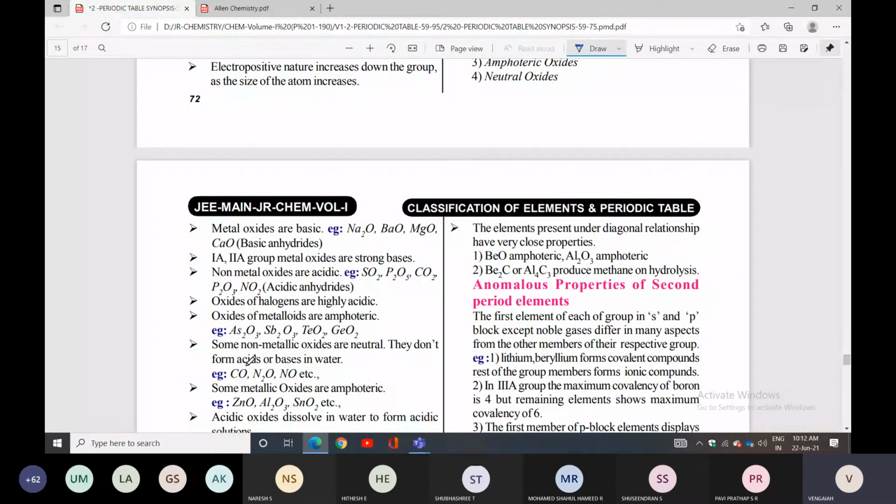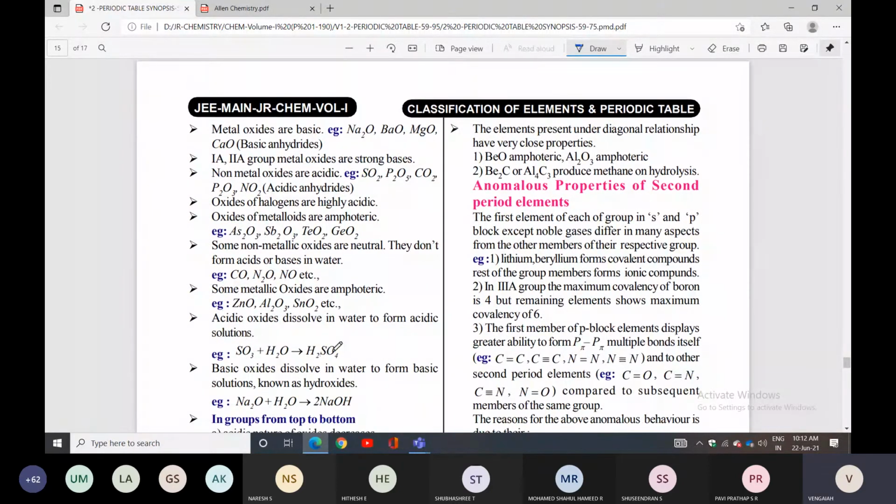Some metallic oxides are amphoteric. Examples given: ZnO, Al2O3, SnO2. These all you can say are amphoteric oxides. Very important: oxides are classified into four types: basic oxides, acidic oxides, amphoteric oxides, then neutral oxides.